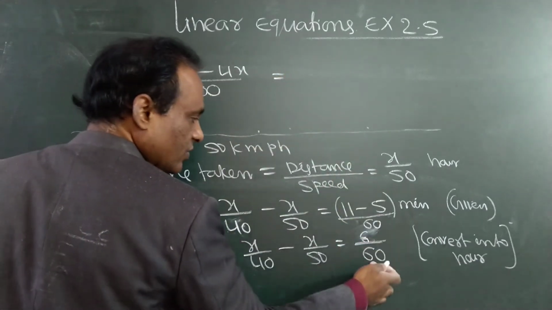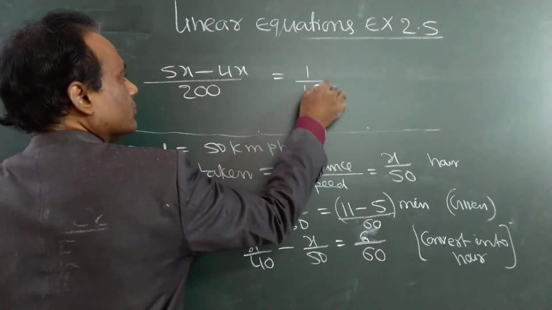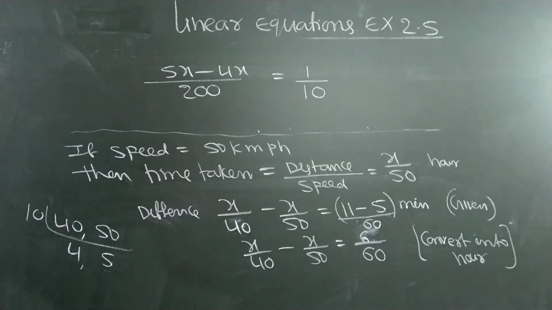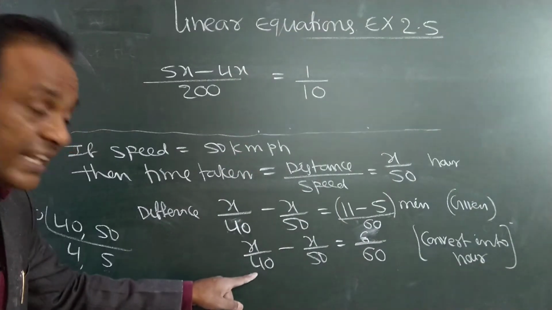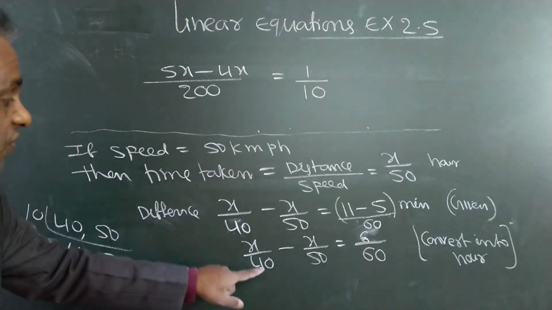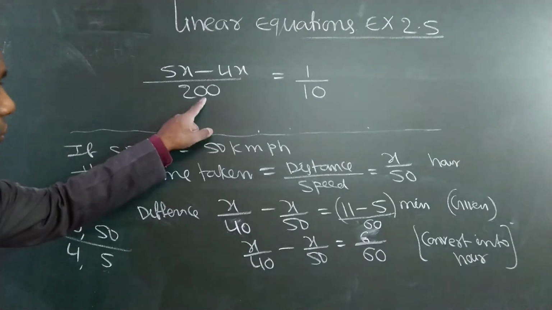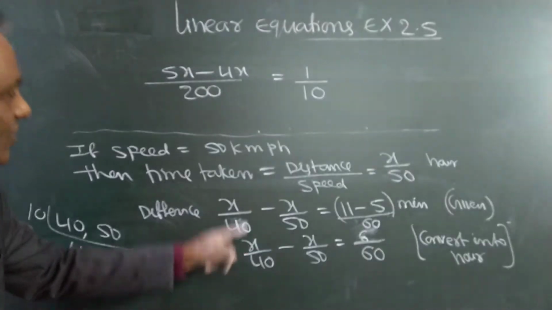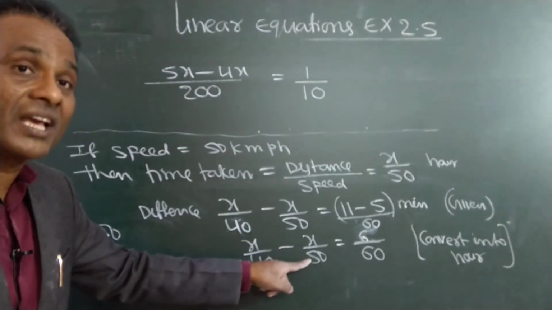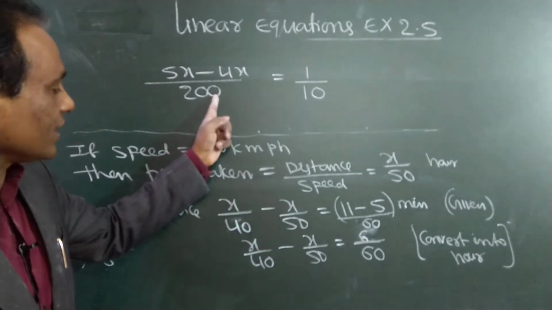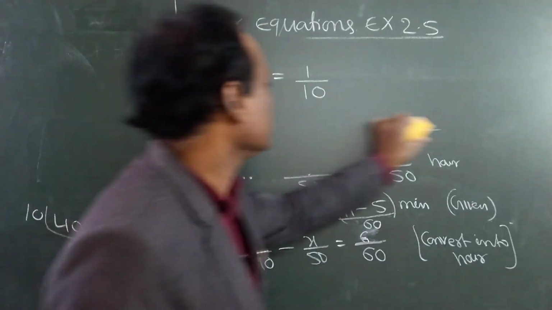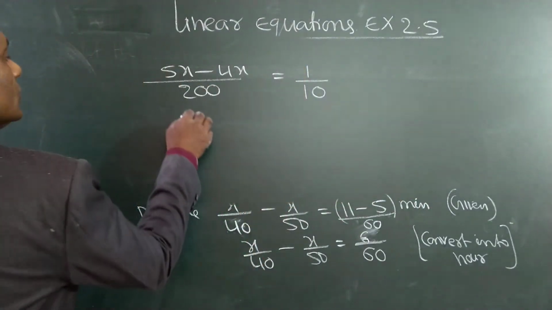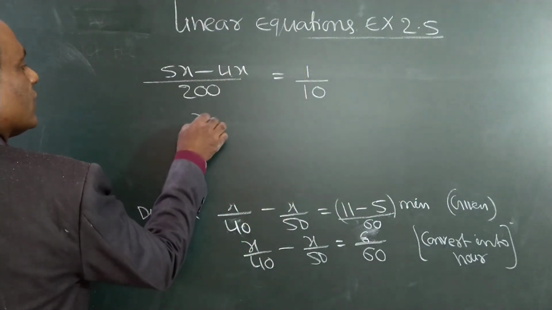Right side: 6 ones are 6, 6 tens are 60, so 1 by 10. 40, 50 LCM is 200. 40 how many times? 5 times. 5 times 5 into x, 5x. 50 how many times? 4 times, so 4 into x, 4x. 5x minus 4x is 1x.